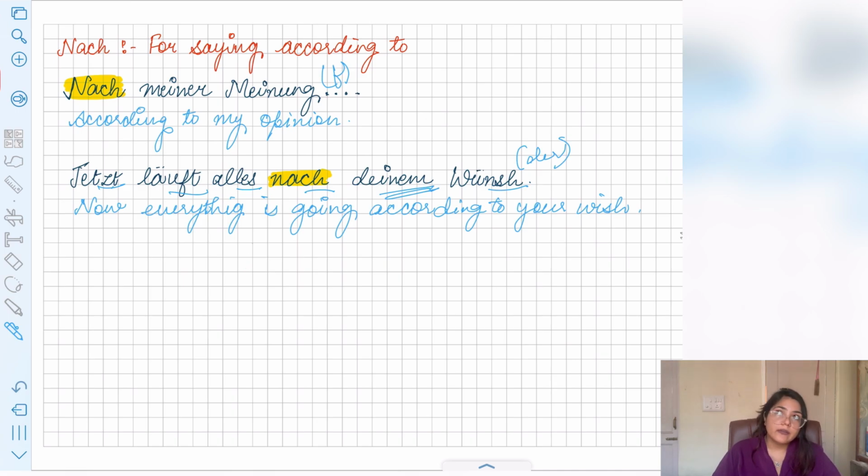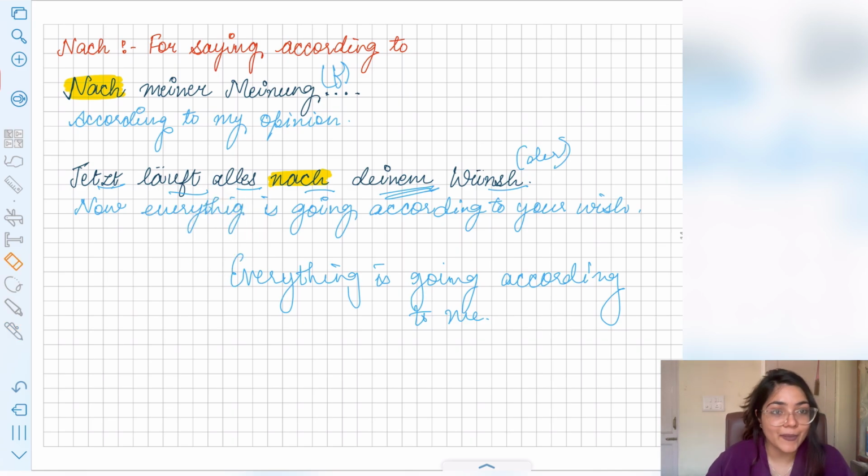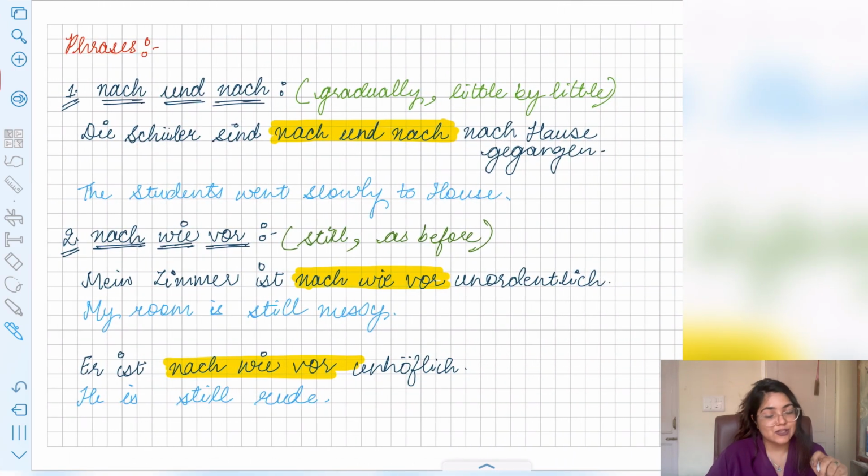Now if I want to say a sentence, now everything is going according to me, how will I frame this? Everything is going according to me. Just make this sentence and drop it in comments. Okay, now only just try to make the sentence and drop it in comments. As I mentioned, I'll check it.